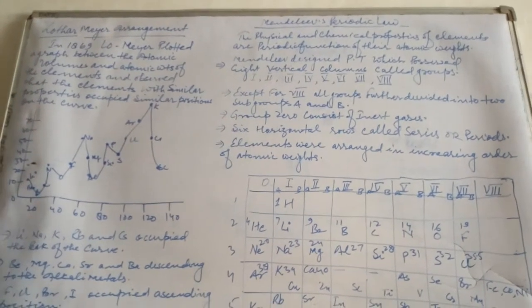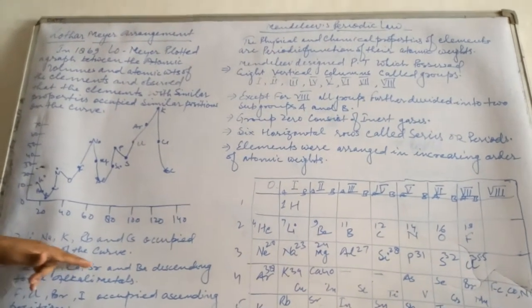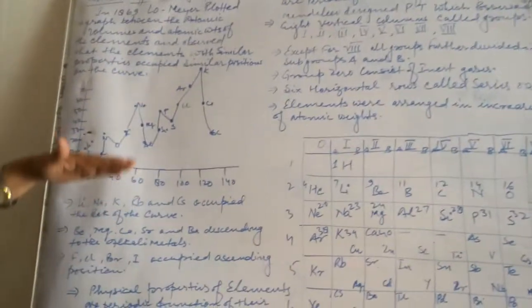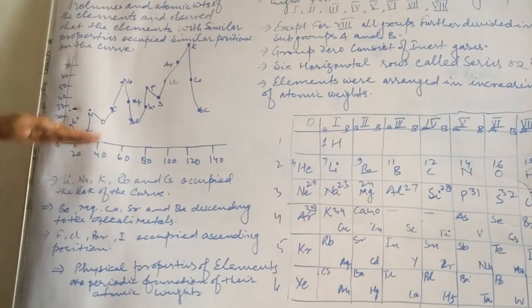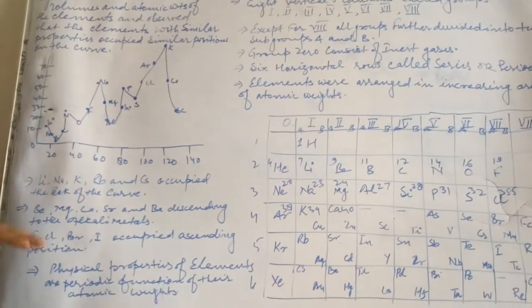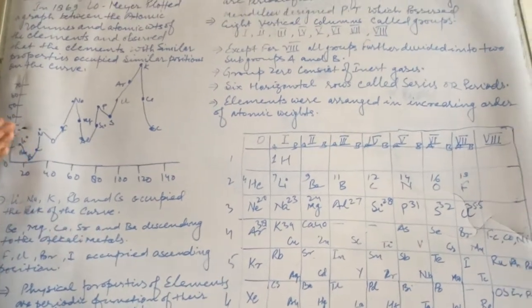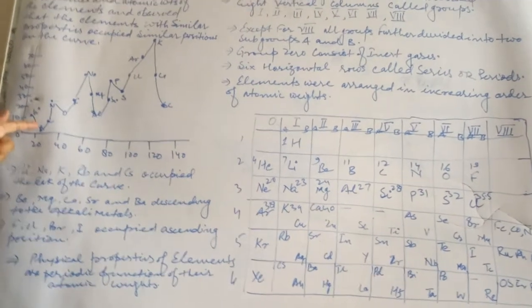Now the second point: beryllium, magnesium, calcium, strontium, barium were descending from the alkali metals, means these were not on the top but in the middle position. Even fluorine, chlorine, bromine, iodine were at the ascending position, because there was a peak, then downward, then peak, then downward.